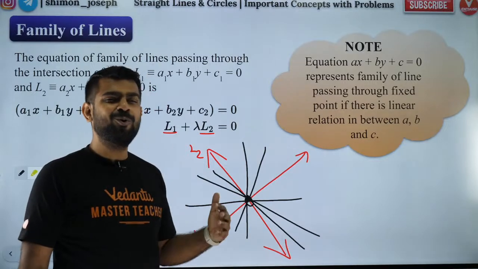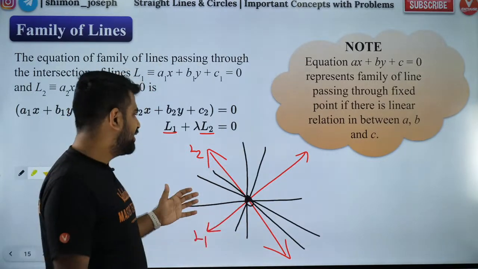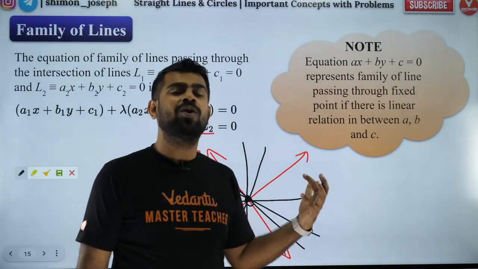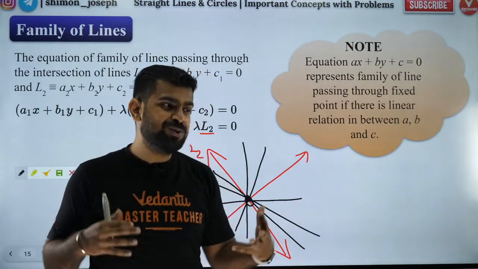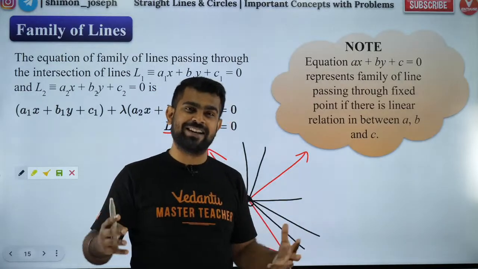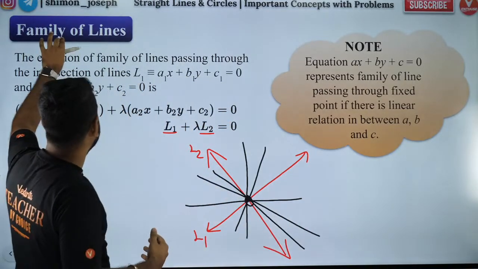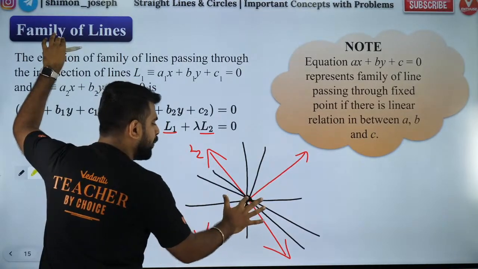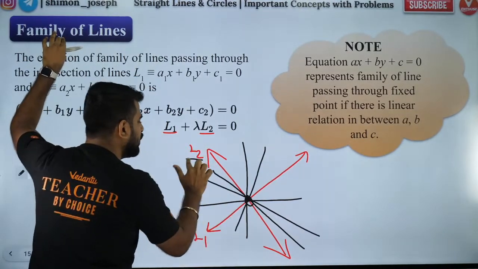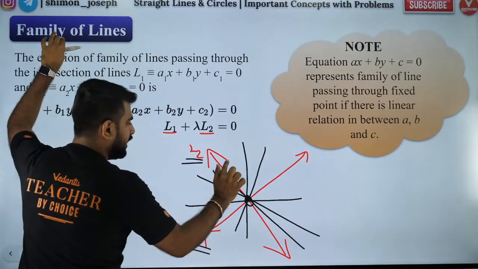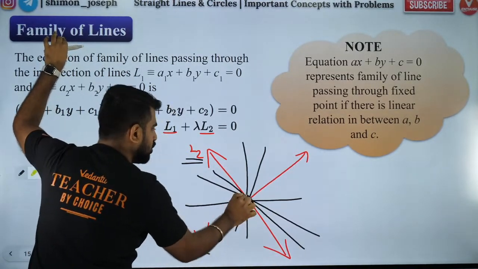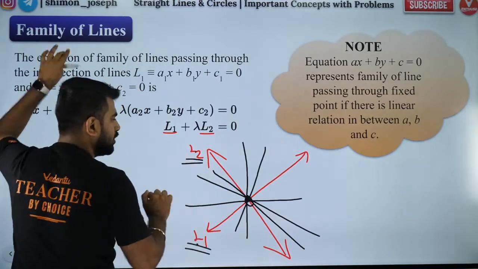So this set of infinite lines is going to form our family. So this is what I mean by family of straight lines. What do you mean by family of straight lines? It is all the straight lines passing through the point of intersection of two given straight lines.